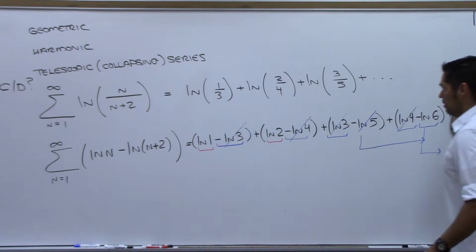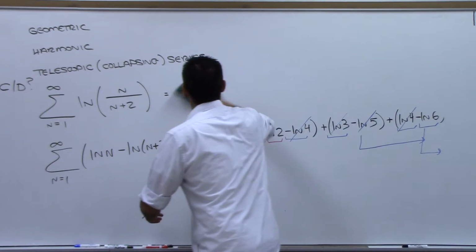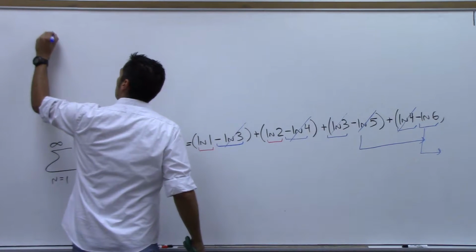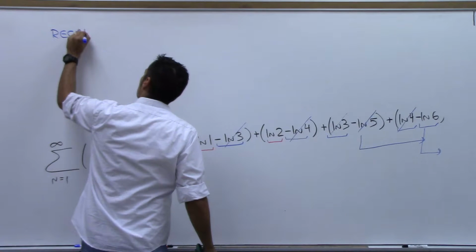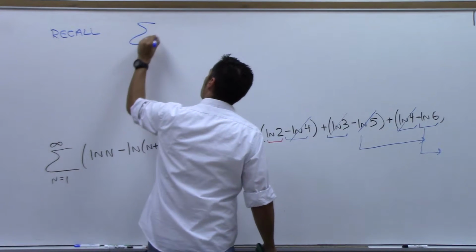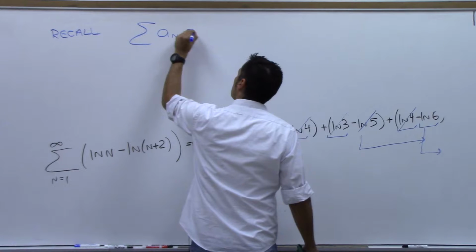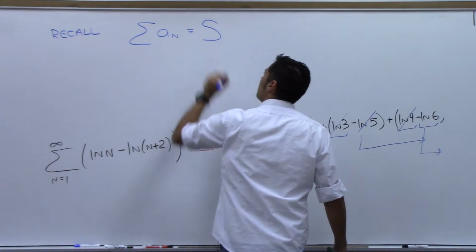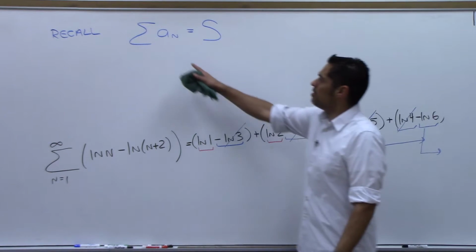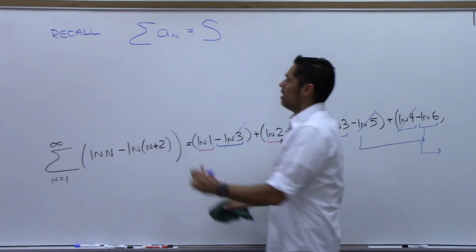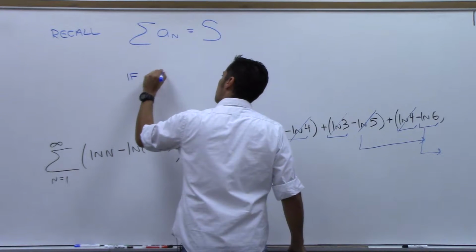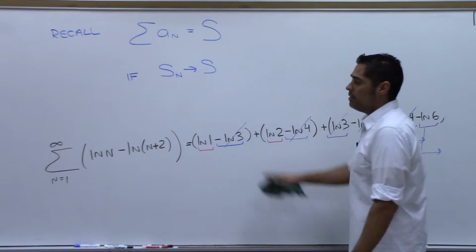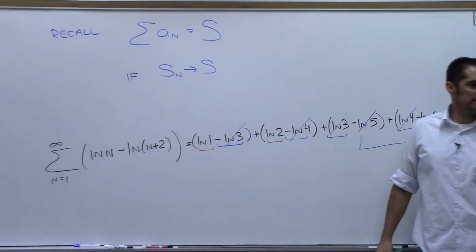So let me continue this. I want to remind you, though, recall, we said that a series converges to sum S if S sub n converges to S. And S sub n, did anyone remember what S sub n was?